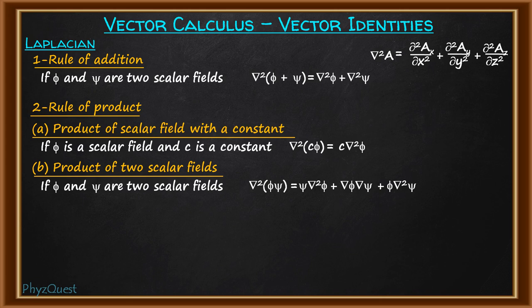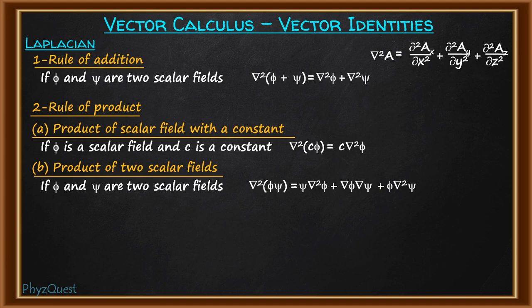So if you do this as divergence of gradient of phi psi, first we have to calculate the gradient of phi psi and then take the divergence. When you do this, apart from these two terms, this middle term, gradient of phi into gradient of psi, will appear.